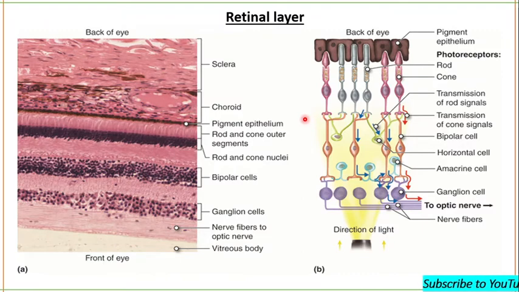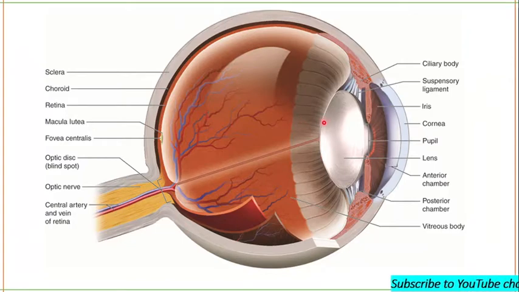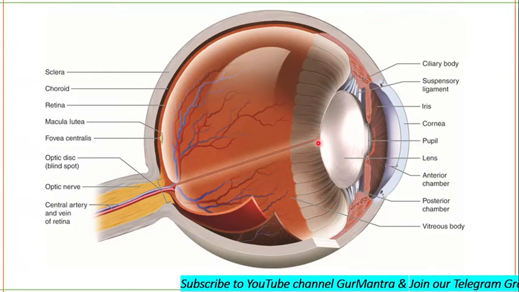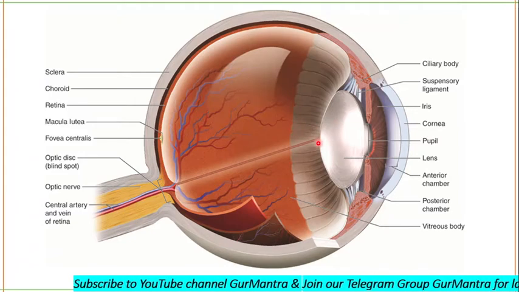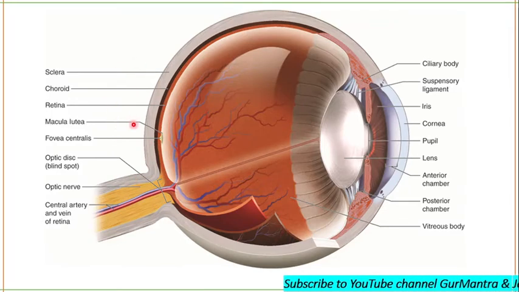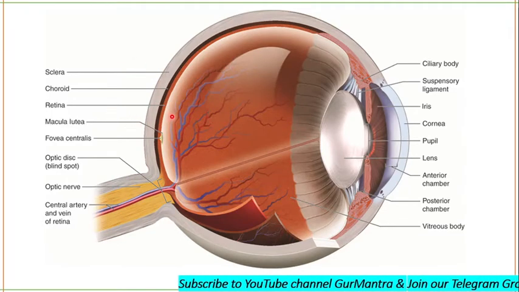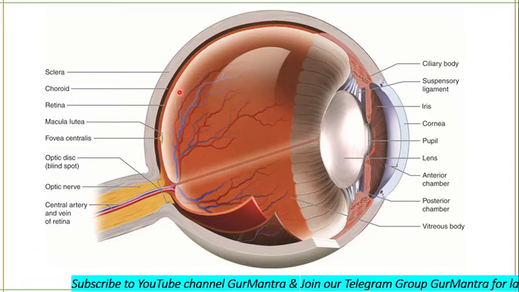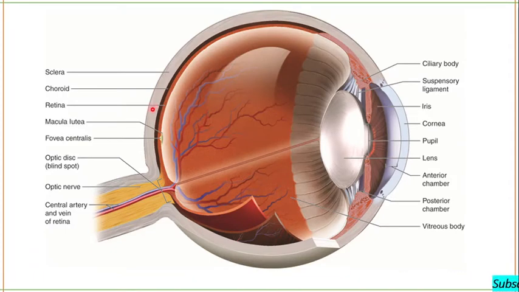The interior surface of the eye opposite to the lens is called the fundus. It includes the retina, optic disc, macula, and fovea. An ophthalmoscope is used for viewing the fundus part of the eye.